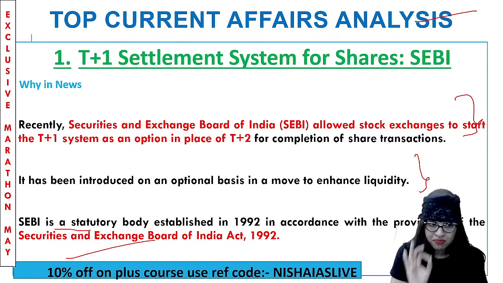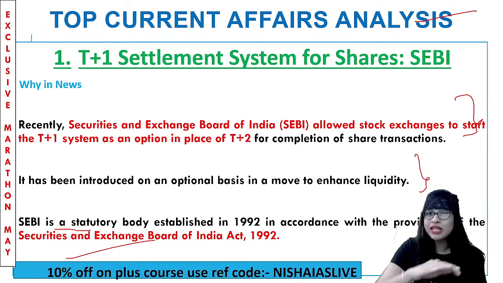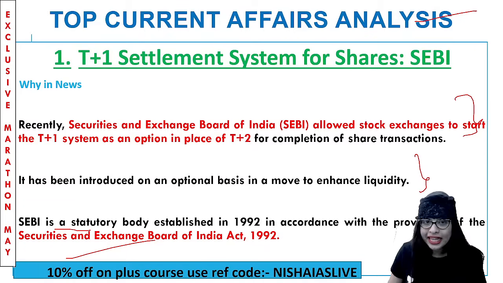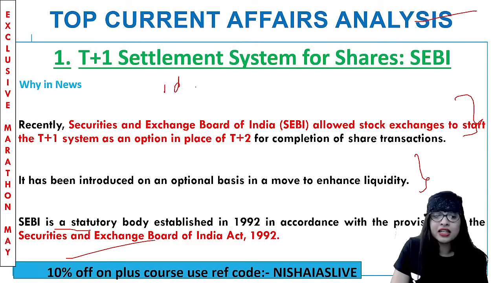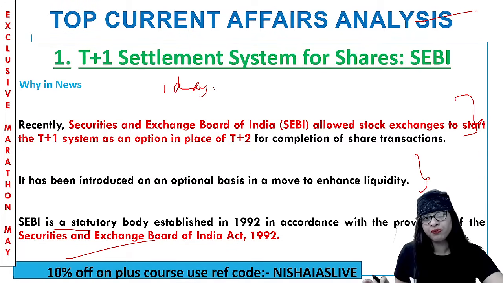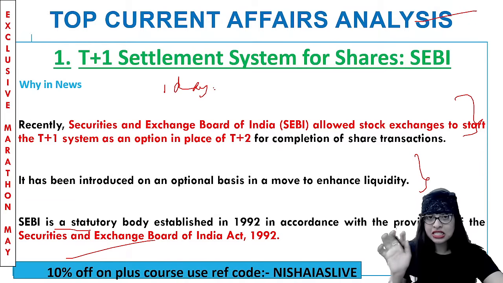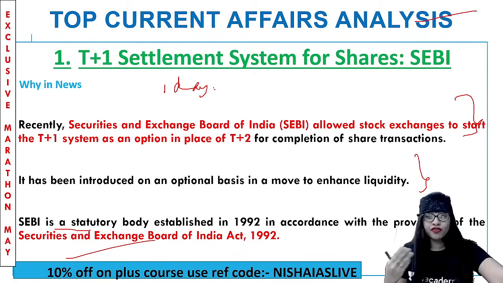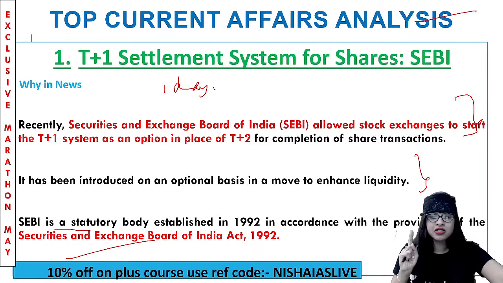So T+1 means settlements which have to be cleared within 1 day. I repeat, within 1 day of the actual transactions taking place. T+1 is nothing but you have to settle the stock exchange transaction within 1 day of the actual transactions taking place. Clear?